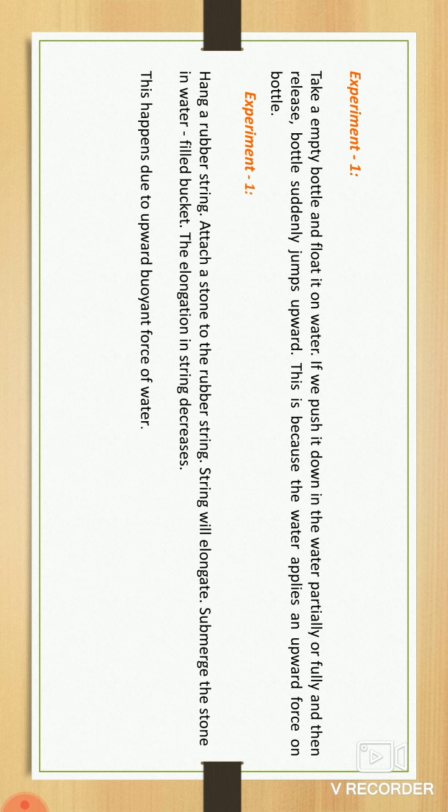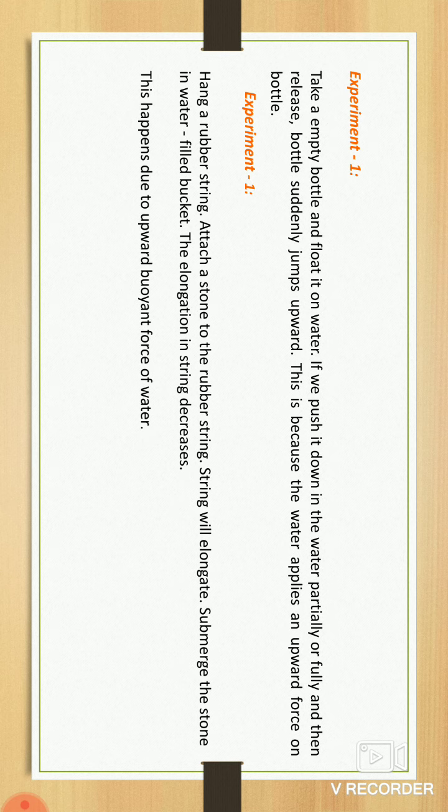Next experiment: hang a rubber string and attach a stone to it; the rubber string will elongate. Submerge the stone in water, in a filled bucket, and the elongation in the string decreases. Why?